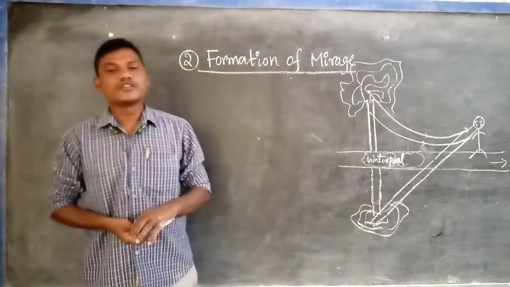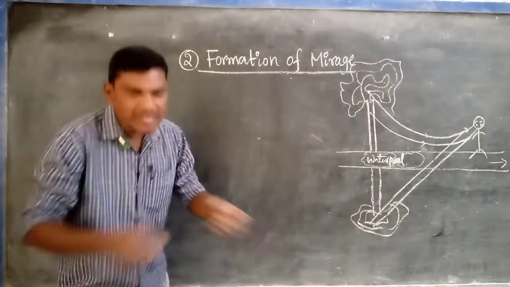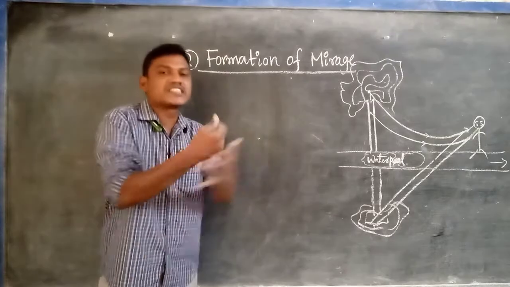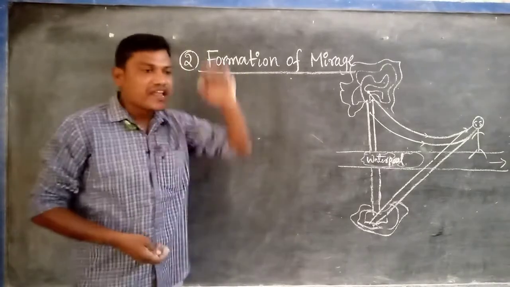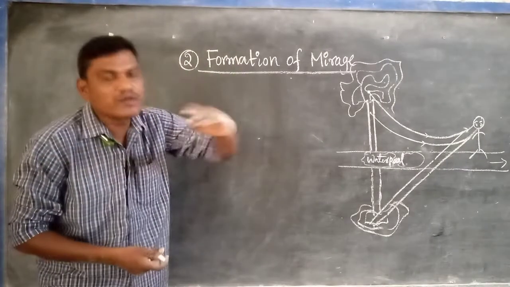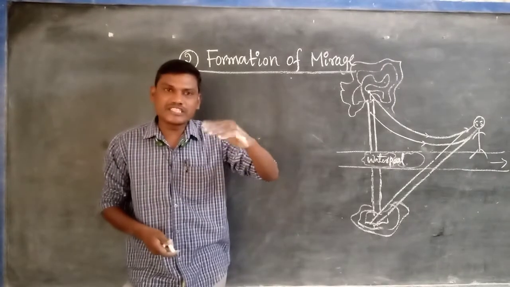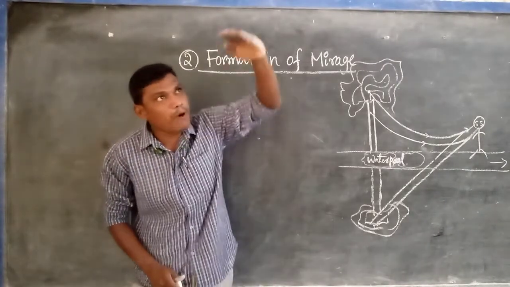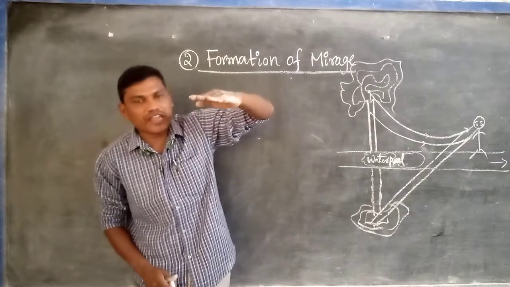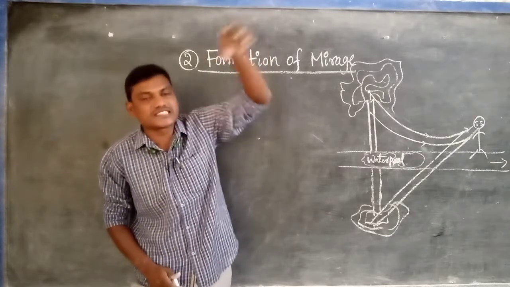But anyway, generally this reflection happens near the surface of the earth. That's why near the surface of the earth there is more heat, which means hot air is present. As we go up, the temperature of the air decreases.